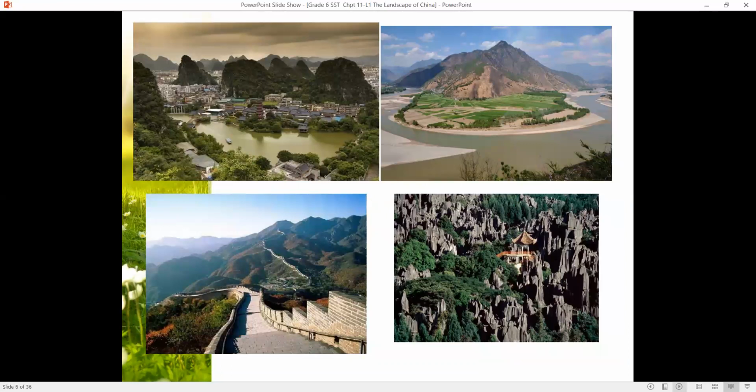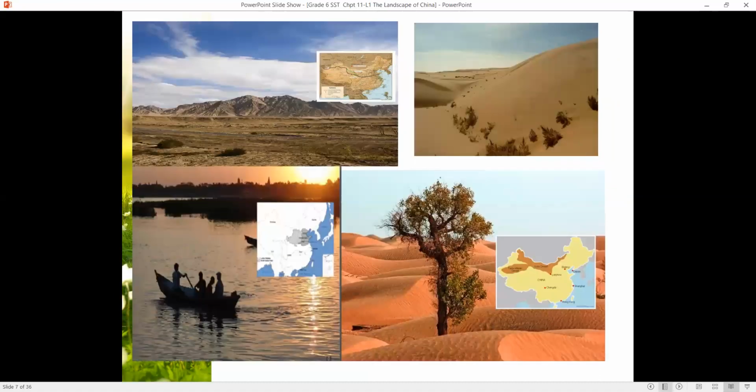And here is a beautiful picture, a scenic beauty of China. This is a picture of the Great Wall of China, which is one of the 7 wonders of the world. These are some of the places which look like this. Then you have the rivers flowing. If I'm not mistaken, this is the Huang He River, which is yellowish in color. Again, another picture of the river with a city at the side. And this is another slide showing you the different deserts, the dry plains, and the river regions.